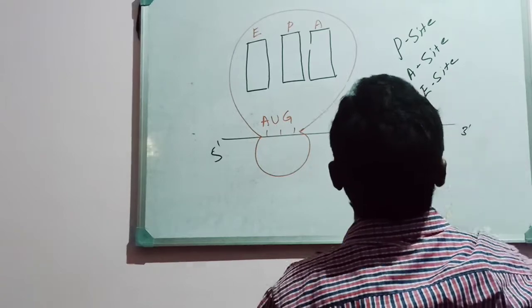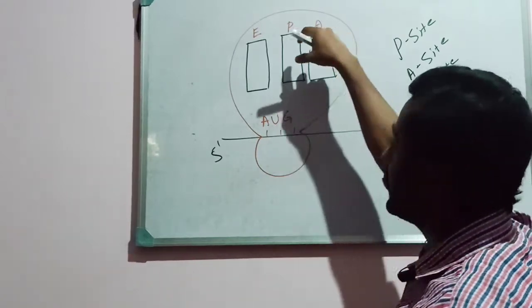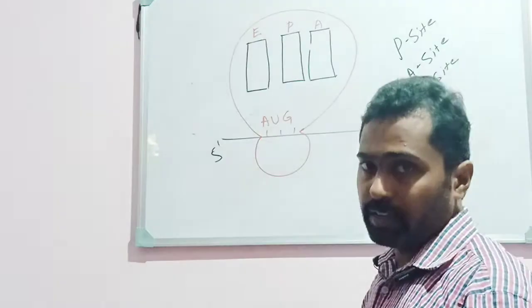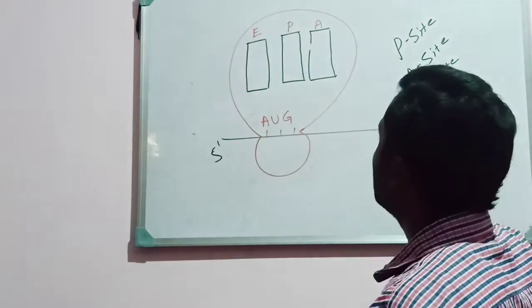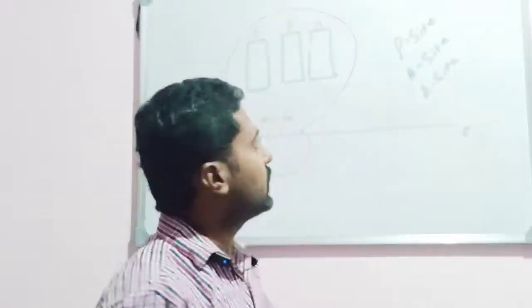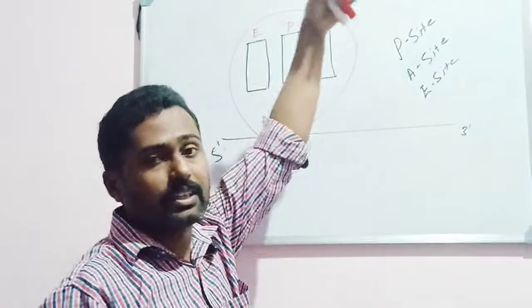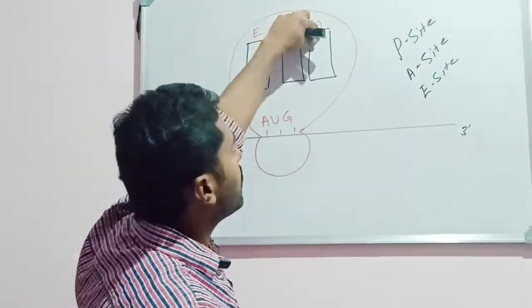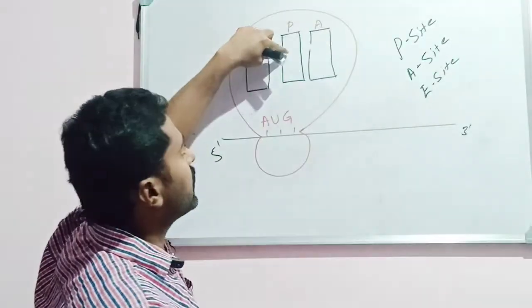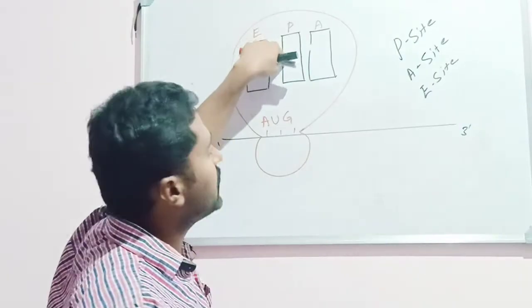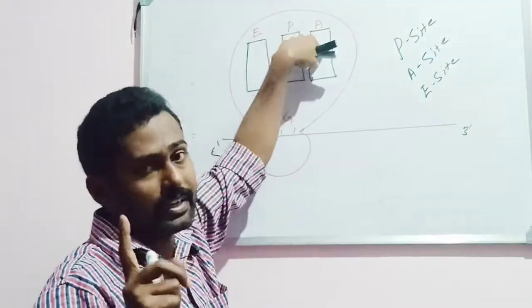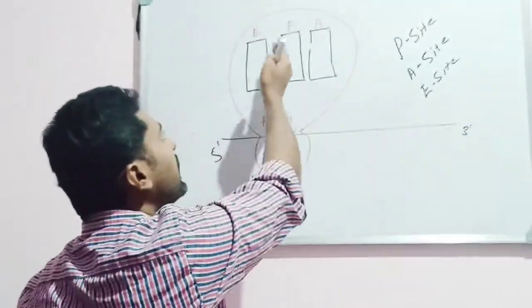Okay. So the P site, to which the first tRNA binds, is like the starting site, whereas the A site is like a landing site where the second tRNA will bind. The first tRNA binds to the P site, the second tRNA binds to the A site, then E is nothing but the exit site.